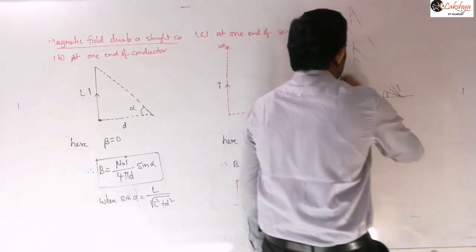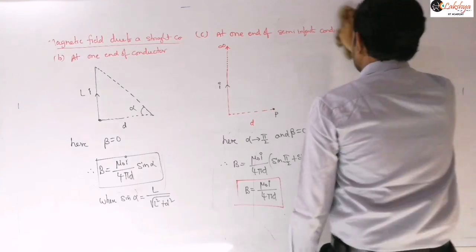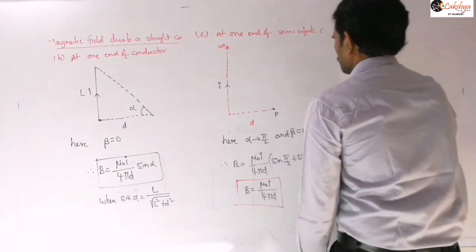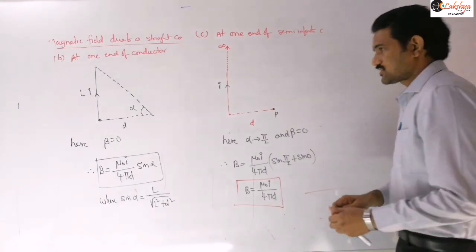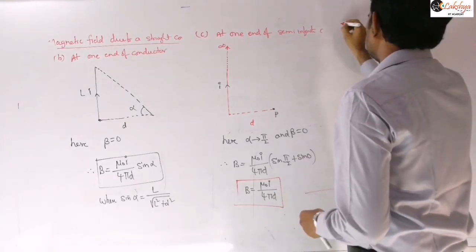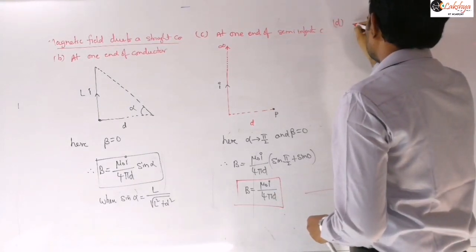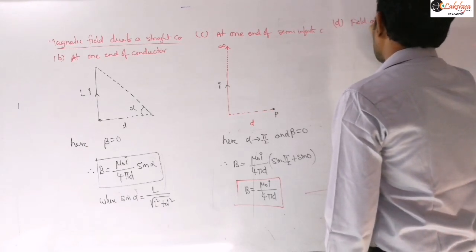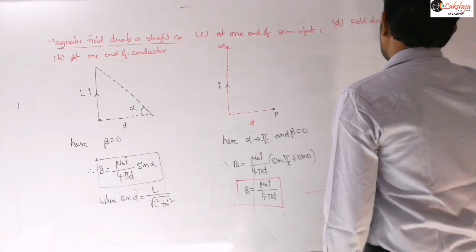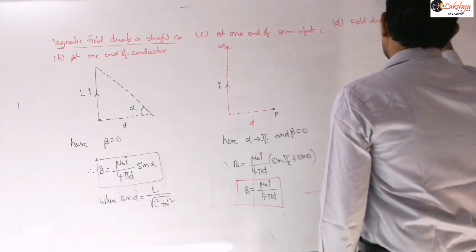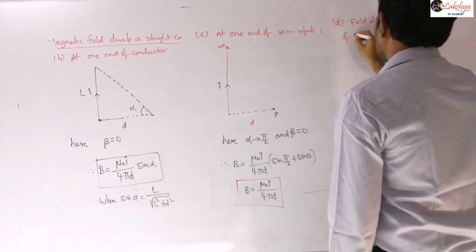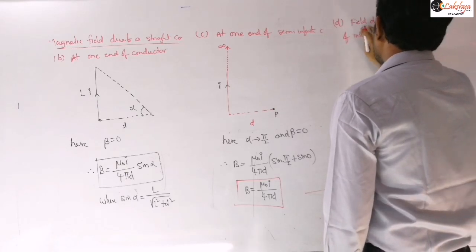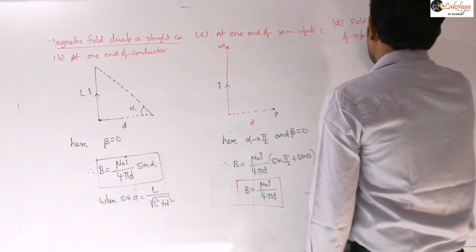Next, let us consider if both ends tend to infinity. This is the field due to a conductor of infinite length.